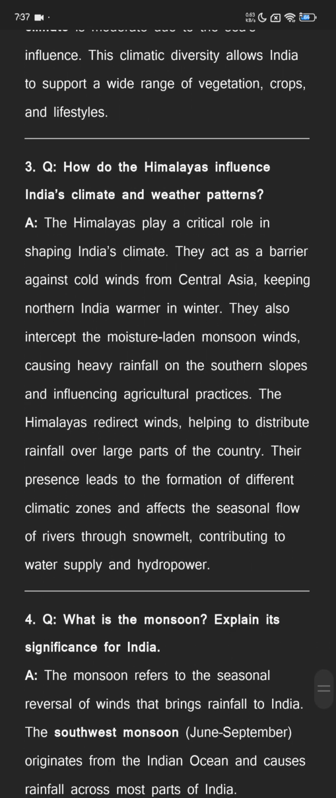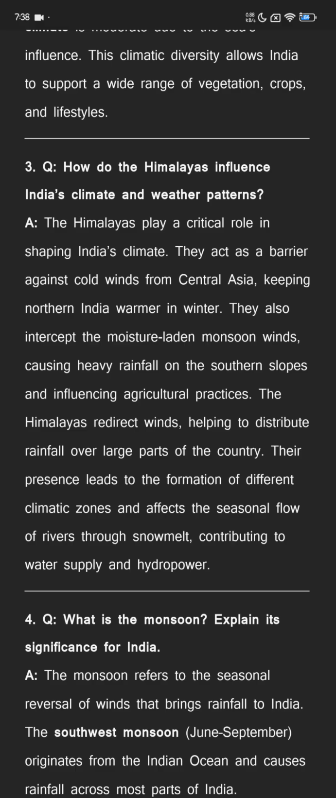How do the Himalayas influence India's climate and weather patterns? The Himalayas play a critical role in shaping India's climate. They act as a barrier against cold winds from Central Asia, keeping northern India warmer in winter. They also intercept the moisture-laden monsoon winds, causing heavy rainfall on the southern slopes and influencing agricultural practices.